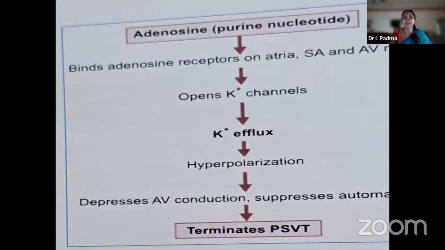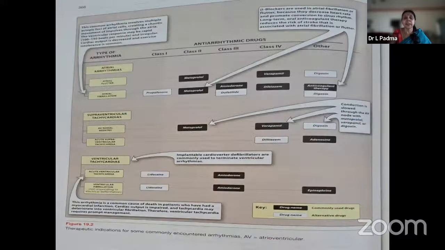Adenosine binds to adenosine receptors, opens up potassium channels, causing efflux and hyperpolarization, depresses AV conduction, and suppresses automaticity, and hence terminates PSVT, paroxysmal supraventricular tachycardia. This is all in all. I have shown the types of arrhythmias and the classes of drugs which are used. I'll just read for ventricular tachycardias, which is quite an emergency, and metoprolol. These are the two very important things.